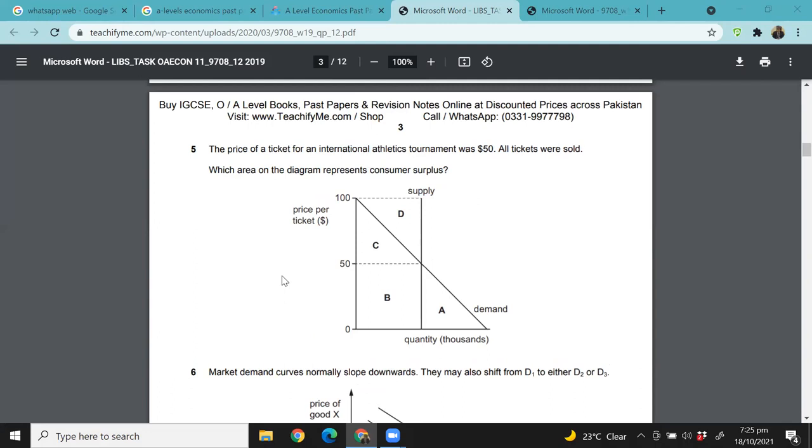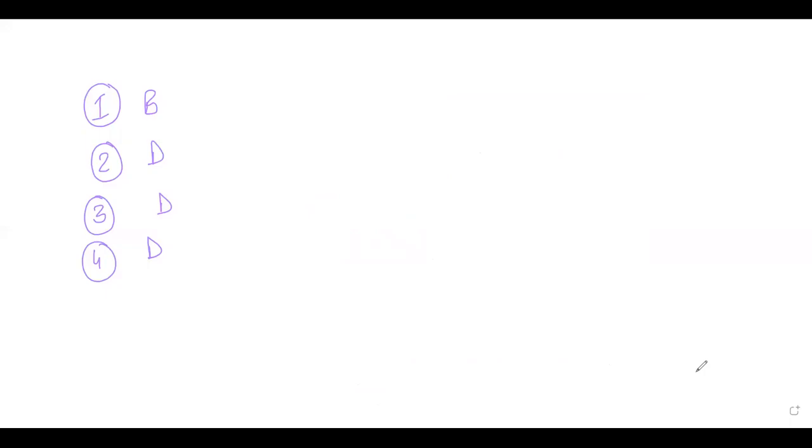What is the definition of consumer surplus? Consumer surplus is the area below the demand curve and above price. Have a look at this. If your market equilibrium looks like this, the straight vertical line is your supply and the downward sloping line is your demand. Wherever the two intersect, that will be your equilibrium price.